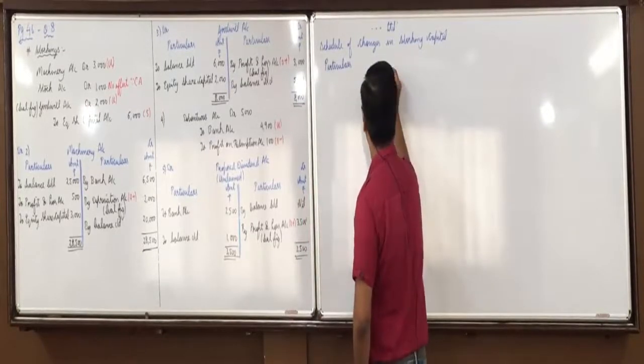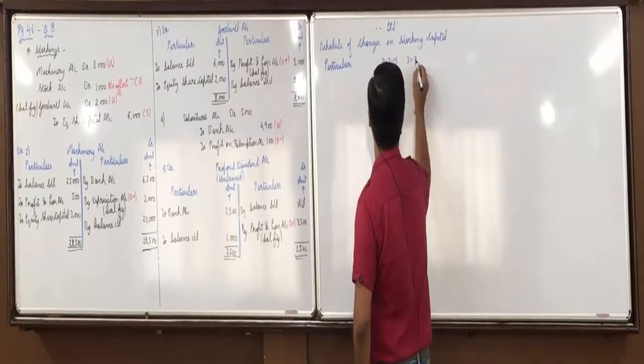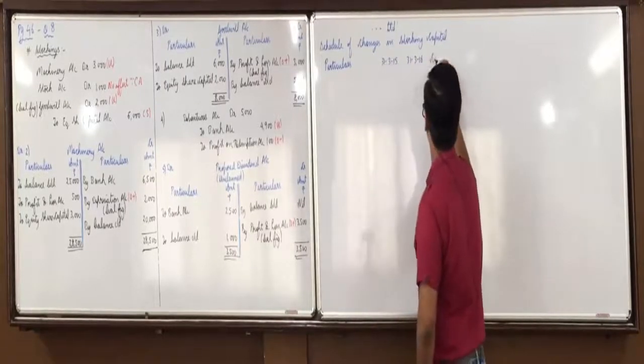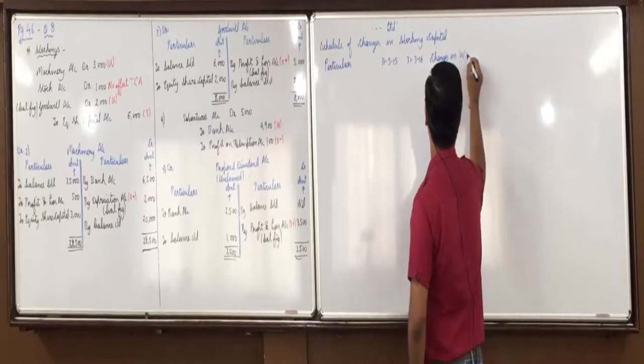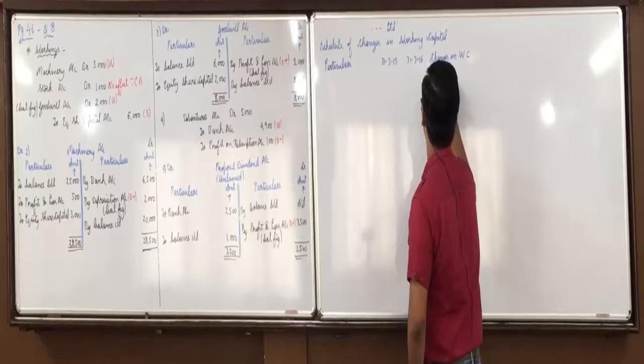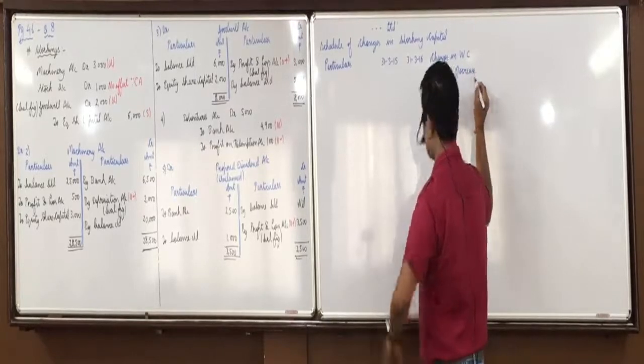Particulars, 31/3/15, 31/3/16. Changes in working capital, increase and decrease. In 1 minute, make the formats. Do it fast, everyone.